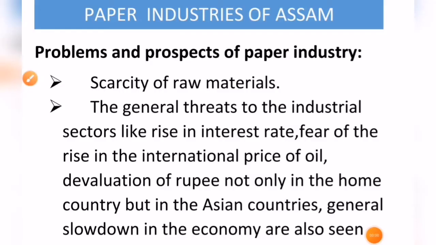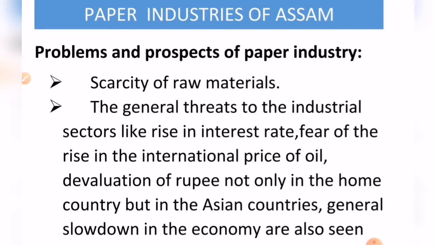Now, having discussed the various aspects of the paper industries like raw materials and location factors, there are also some problems associated with this paper industry. The very first problem that almost every paper industry suffers is the scarcity of raw materials. In this present century, more importance has been given towards the environment.